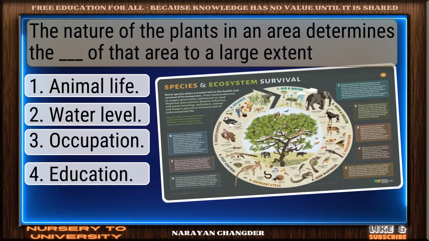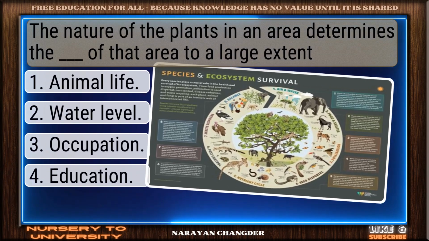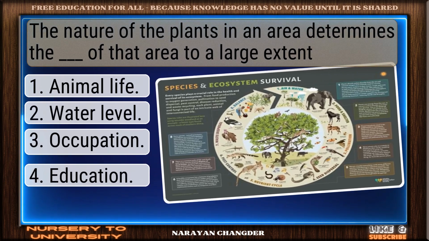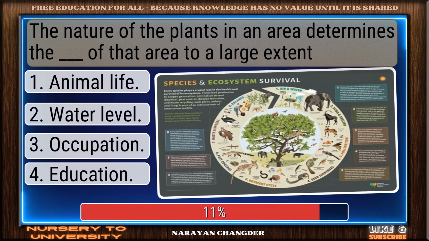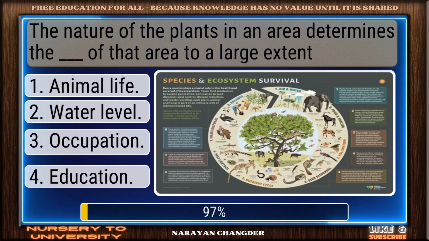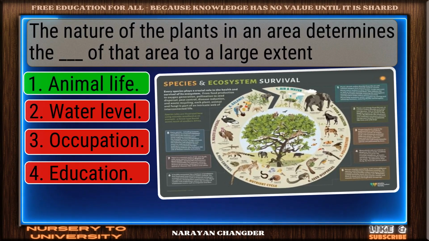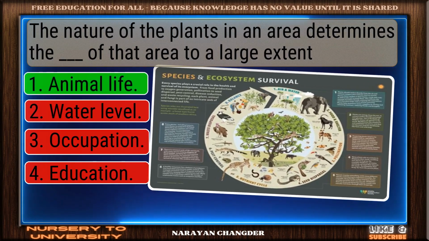Question number 63. The nature of the plants in an area determines the dash of that area to a large extent. Well picked. Animal life is the correct answer.